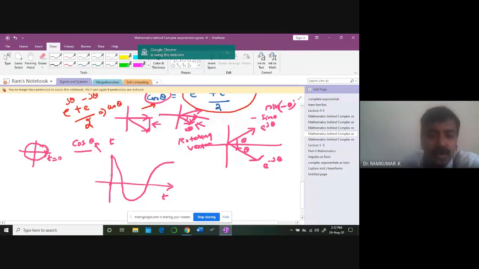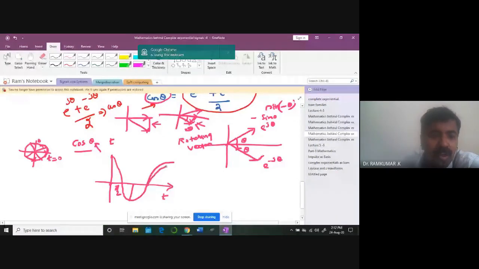So at every point you can clearly see that at 90 degrees, pi by 2, the value of cos is 0 here. This is reaching this point. Then at 180 degrees, this is half. I'm talking about this region. This is minus pi, and cos is minus 1. Then it goes to 0 again at this point. Then it goes to maximum at this point, 2 pi.